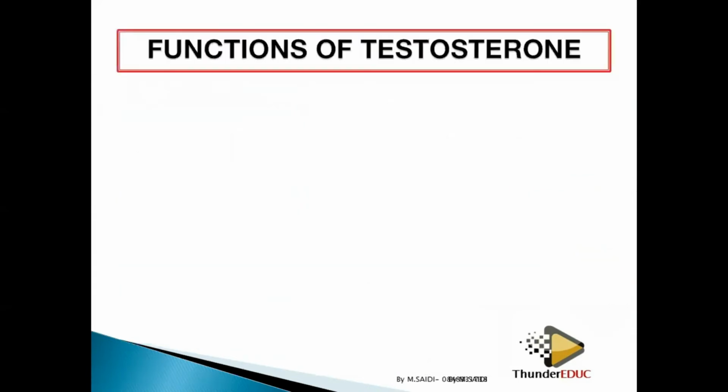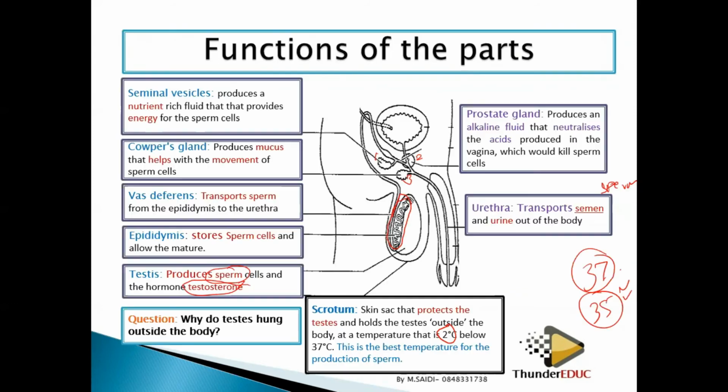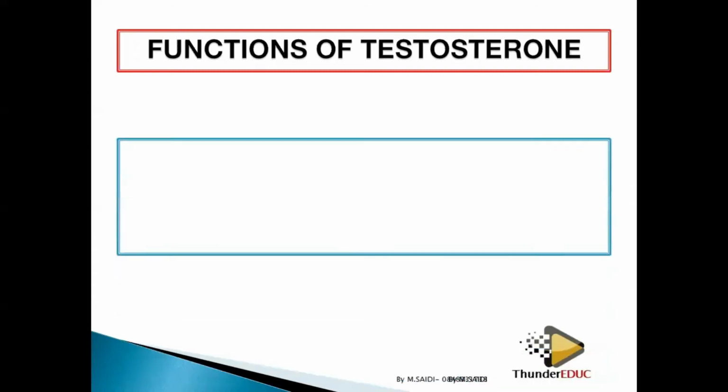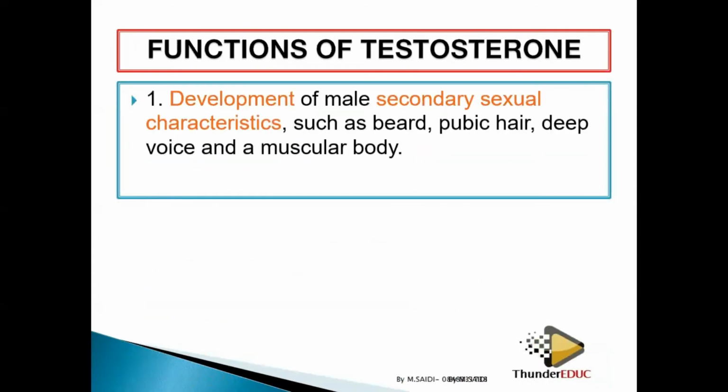All right, let's go. Functions of the testes. What are some of the functions of the testes? Testes produce a hormone called testosterone. This hormone has specific functions in the male reproductive system or in the male body. So what are some of the functions of testosterone? It is very important in the development of the male secondary sexual characteristics.